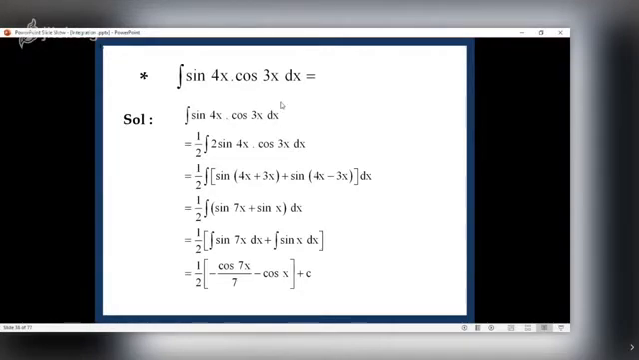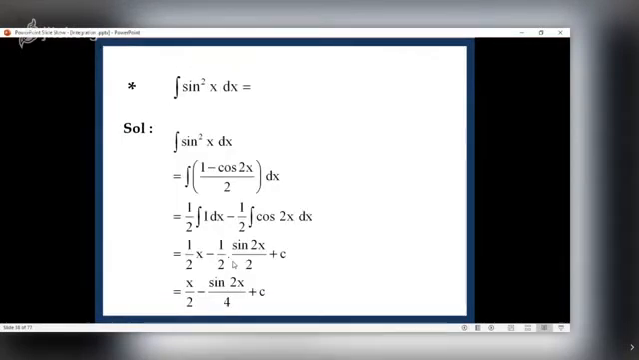Now to get 2 sine A cos B, I write this as 1 upon 2 into 2. Now what is 2 sine 4x cos 3x? 2 sine A cos B is sine of A plus B plus sine of A minus B. This is called the defactorization formula. So I simply get sine 7x and sine x. Now what is integral of sine 7x? Minus cos 7x upon 7, and integral of sine x is nothing but minus cos x.